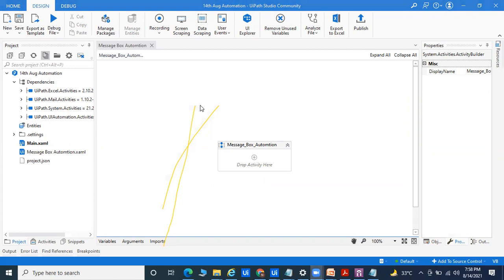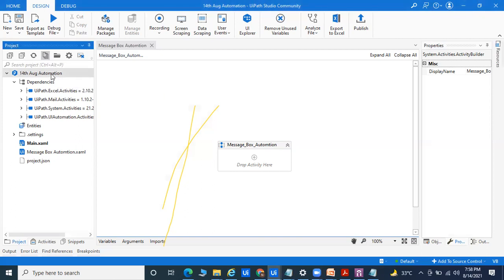Suppose that we have HDFC, there is a loan department, there is an FD requirement, there is a savings department. So multiple things are available. Then what we'll do is create multiple folders. Suppose that I want to create a folder for today, 14th August, like 14th August first class.